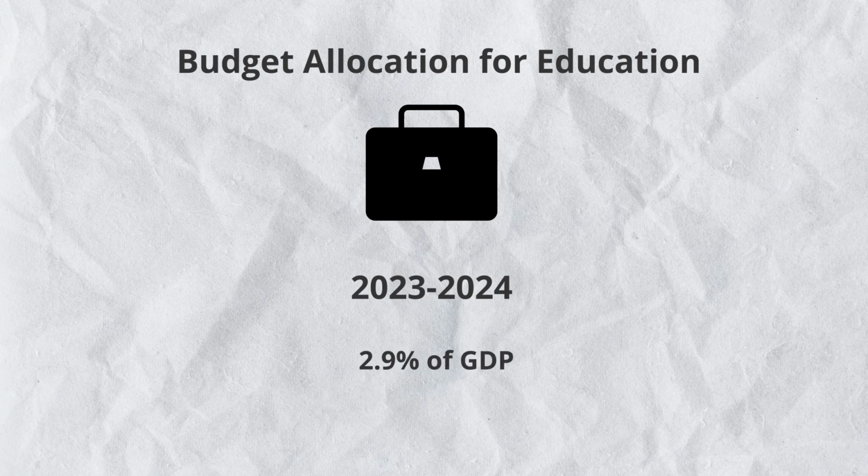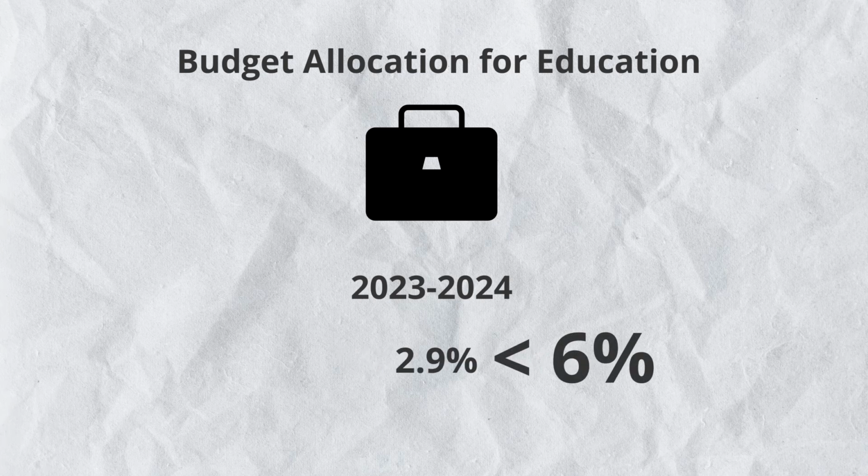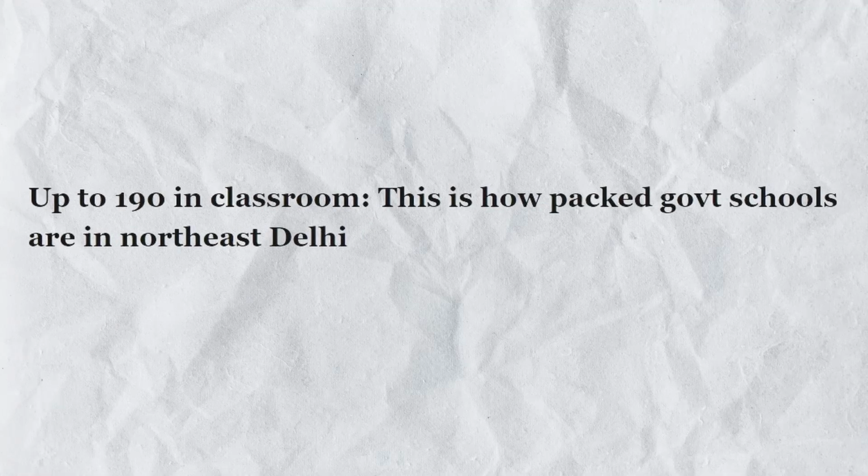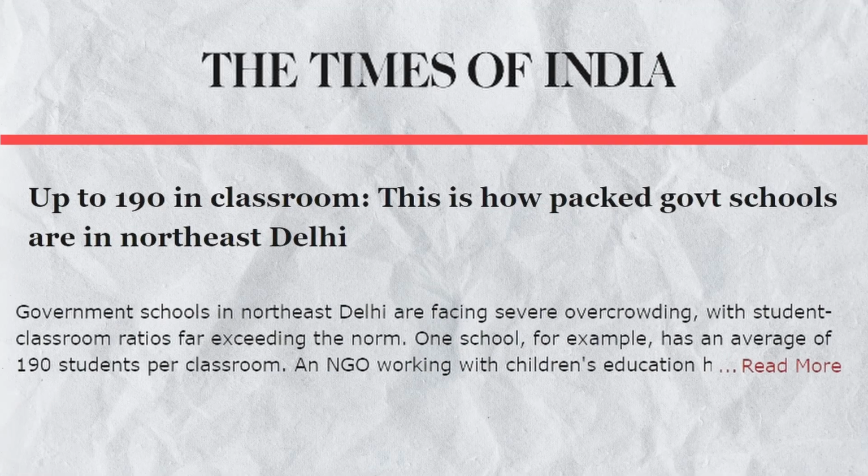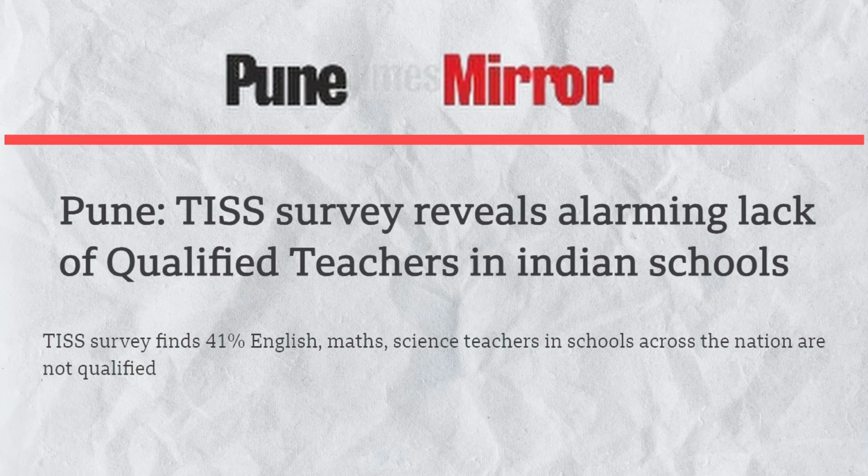India has set 2.9% of its GDP as educational budget for the financial year 23-24. It is less than the recommended 6% in the National Educational Policy 2020. This underinvestment in education sector will manifest various challenges to the sector, like overcrowded classes, inadequate training for the teachers, and vacant teacher posts.